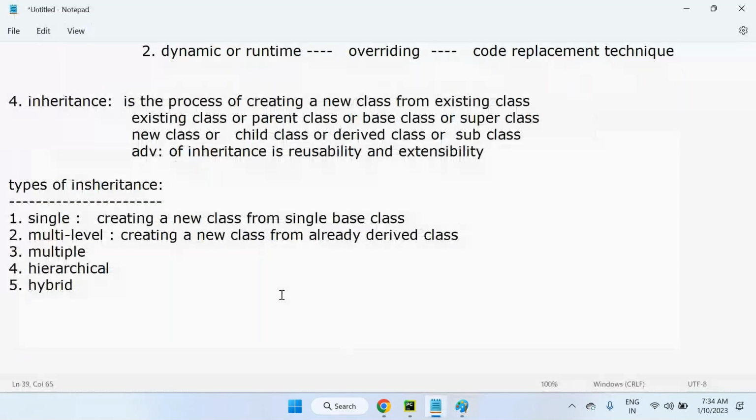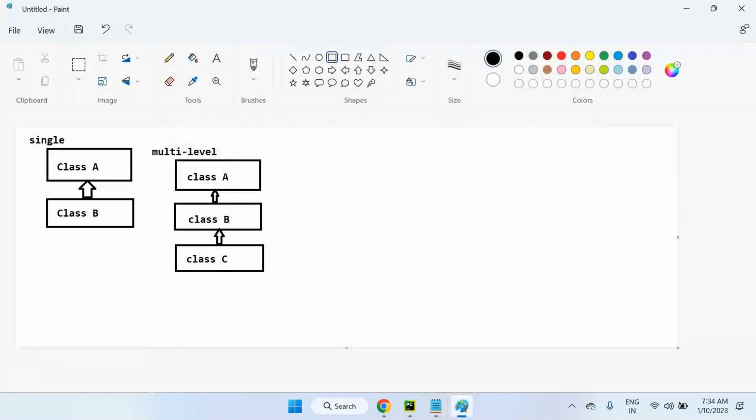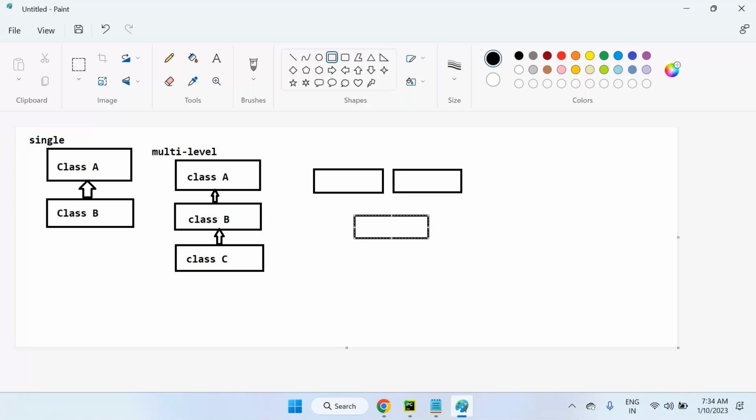Multiple inheritance means creating a new class from two or more base classes. Let's see the diagrammatic representation. Two base classes I'm preparing here, class A and class B, and this is class C. Here the child class will get the benefits of both parents.